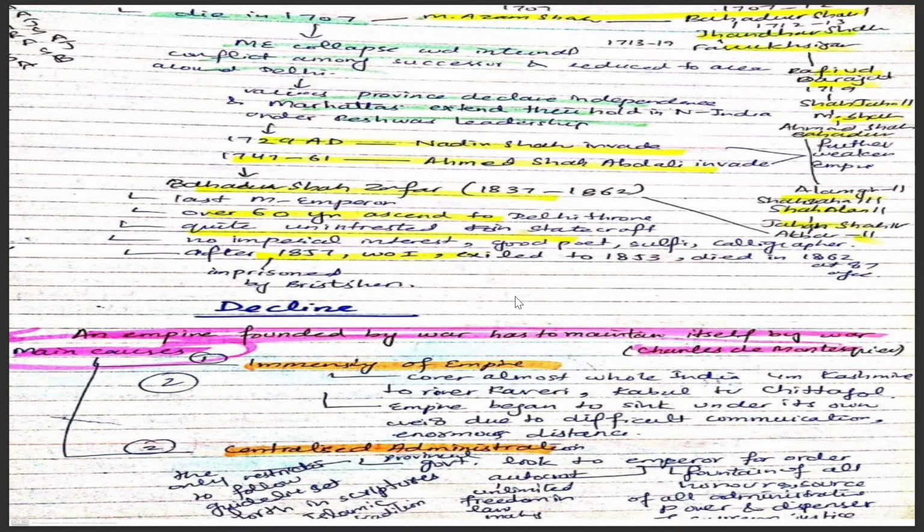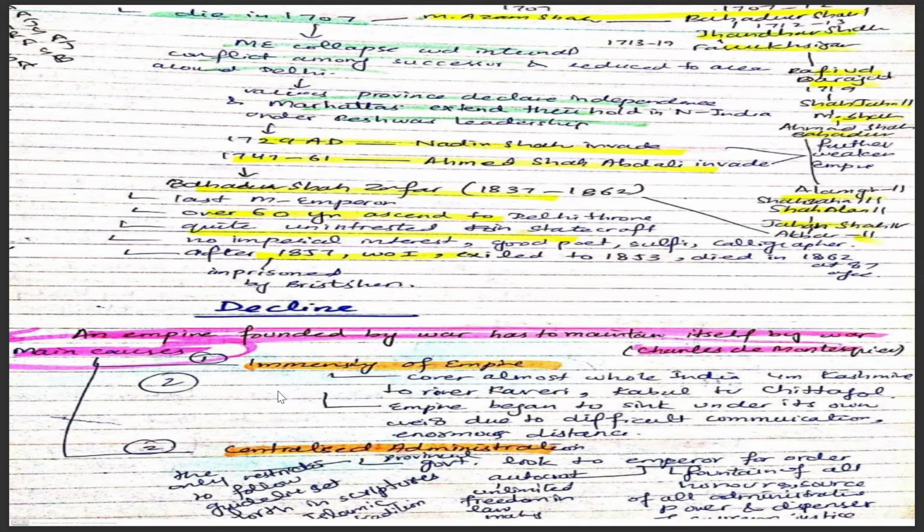It was said that an empire founded by war has to maintain itself by war. The main causes were: number one, the immensity of the empire. The empire was so immense that it covered almost all of Asia, from Kashmir to the Kaveri, from Kabul to Chittagong. So the empire began to sink under its own weight.